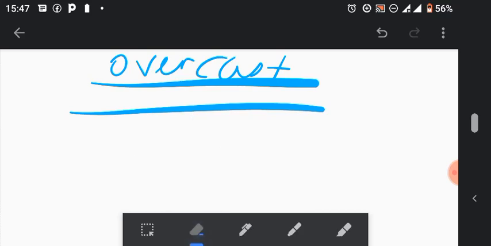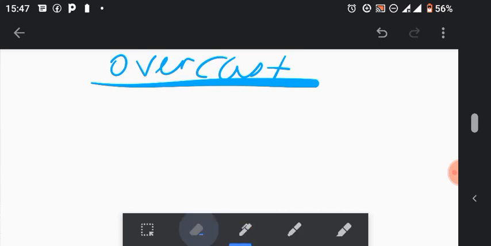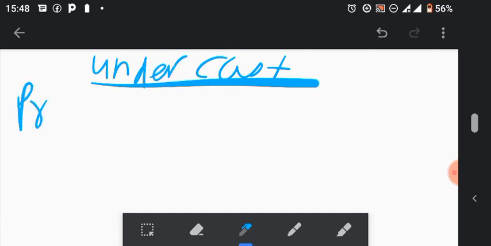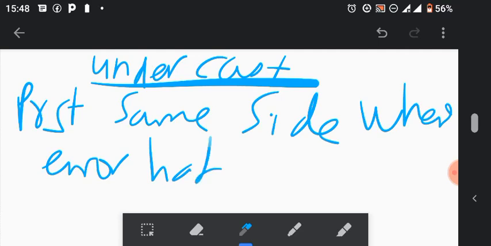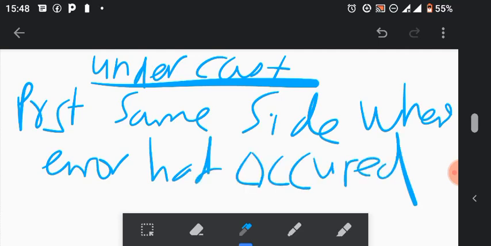Then undercast is the most straightforward, actually. For undercast, you should post on the same side where the error has occurred. Post on the same side where the error had occurred. So just remember that, then you're safe, just like that. So that's the tip on suspense accounts. I hope this will be really helpful.